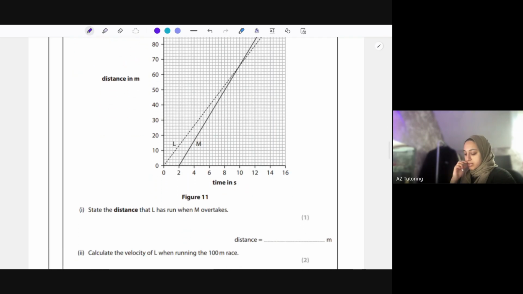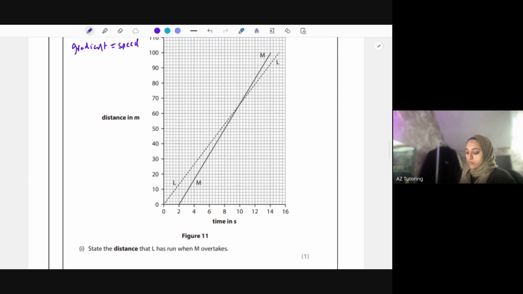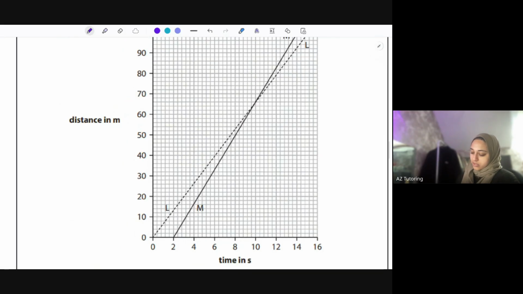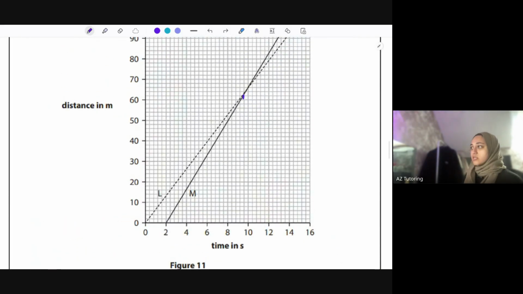Okay, so it says state the distance that L has run when M overtakes. So at which point does M overtake? Well, this distance over here is when the overtaking happens, right there. It says state the distance, so we just need to read what the distance is at that point. At that point they've touched, so he's not overtaken yet. Overtake is when he's actually gone past in distance, which is over here. That's when M has gone past L. So if I read this point over here, it's very tricky to do without a ruler.